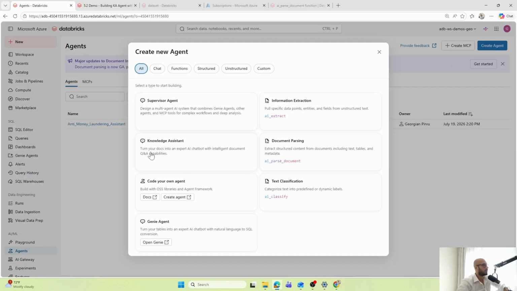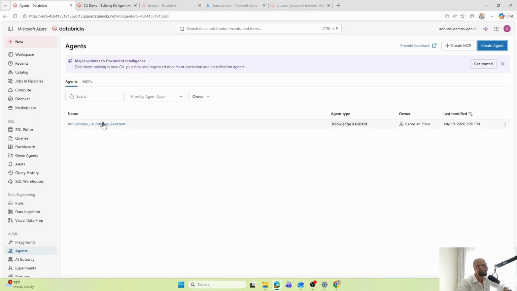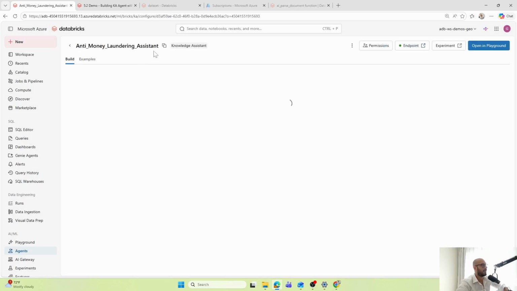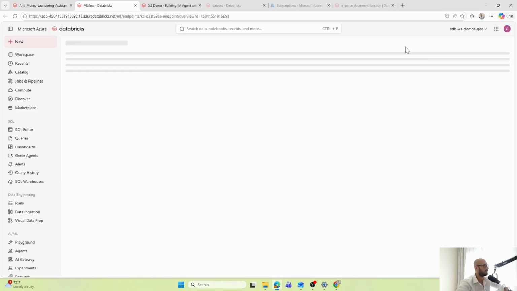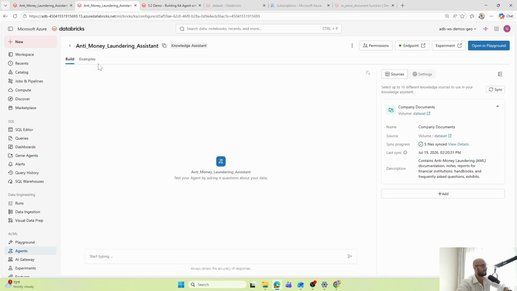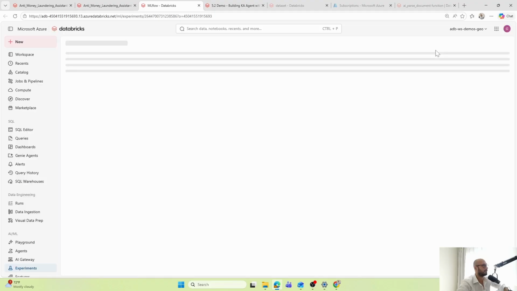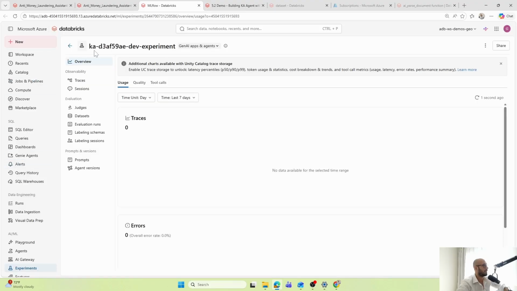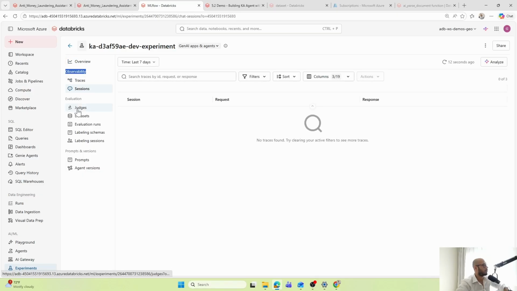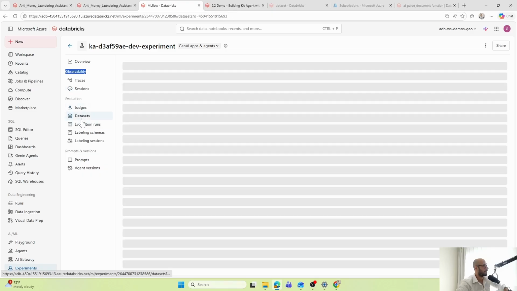Now for the people who are a little bit more curious about how this works, when you go here to agent, create new agent and choose knowledge assistant, it's basically a RAG application on Databricks. You can also build it as code if you want. But what is happening behind is it's creating an endpoint which you can access from here. And it is also providing here an experiment. So this is the so-called experiment where you can access observability, traces and sessions, evaluation like LLM Judge, the data sets.